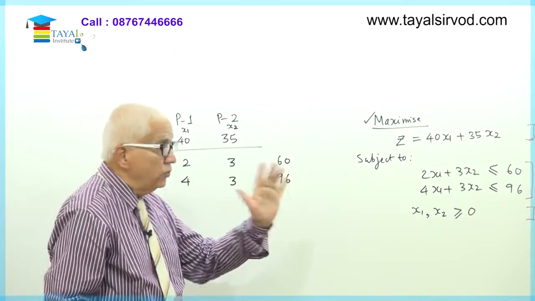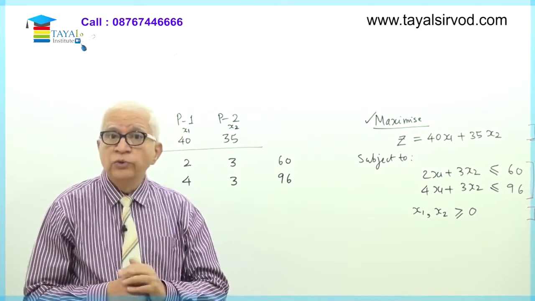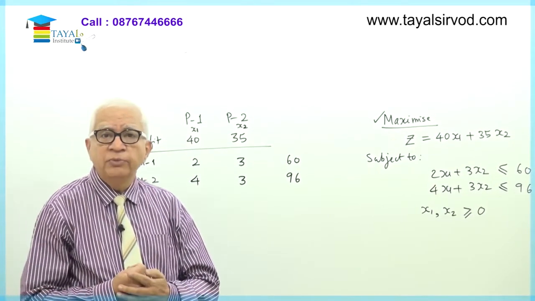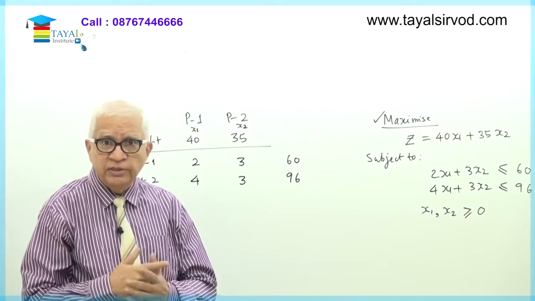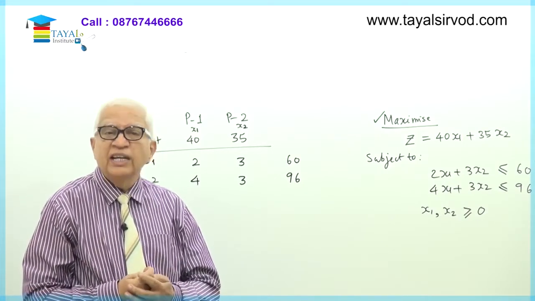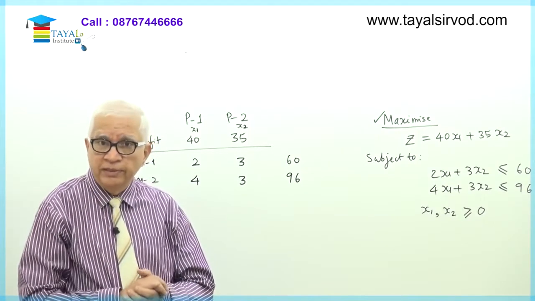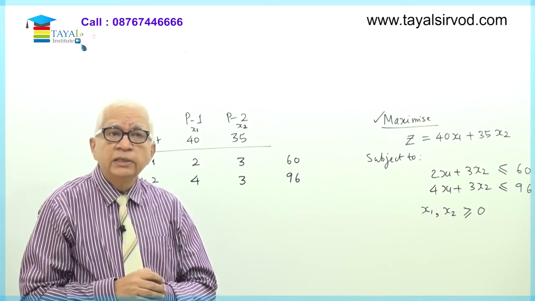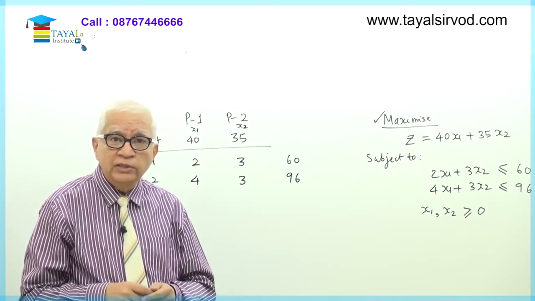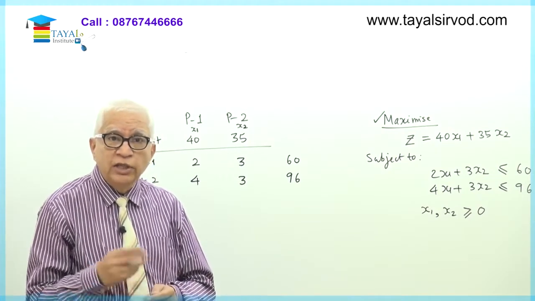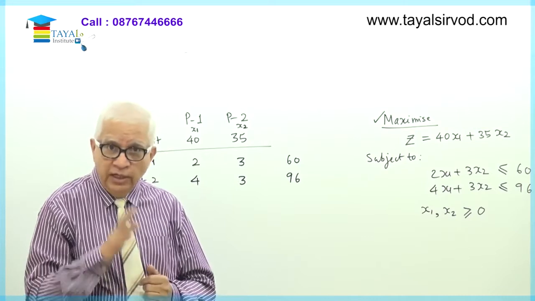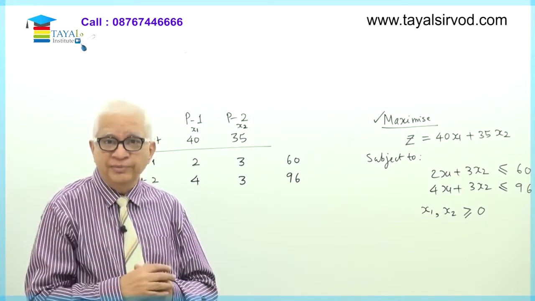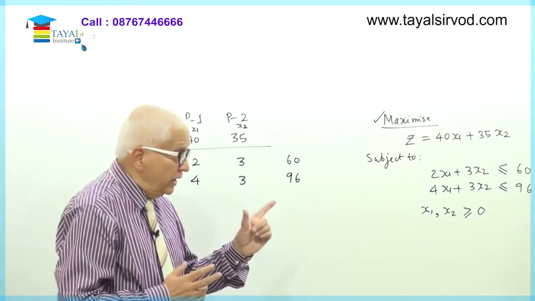Fine. So now I'm going to solve this problem. What are we going to do? We are going to solve it graphically. Graphically means I am applying the first method. Graphical method and simplex method are two broad methods which we are learning. Graphical method is a very simple method. The reason is, on a graph there are only two axes, one horizontal and one vertical. So there cannot be more than two variables. So in a graphical problem, invariably you will find that there are only two variables in the problem. Okay. Fine. So there are two variables here.